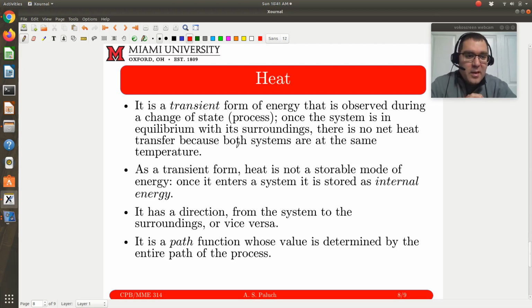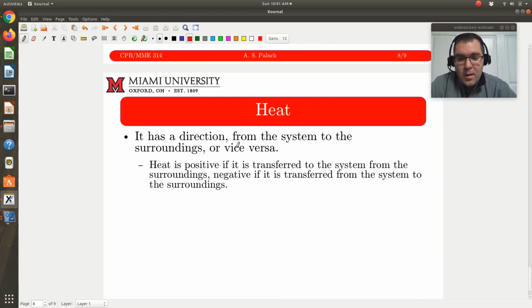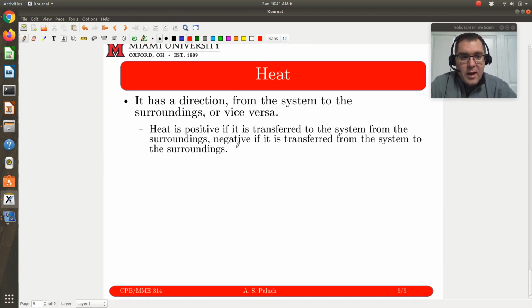We also have a sign convention for heat. Our sign convention is that heat added to our system is positive. Heat removed from our system is negative. So again, heat added to our system is positive. Heat removed from our system is negative.